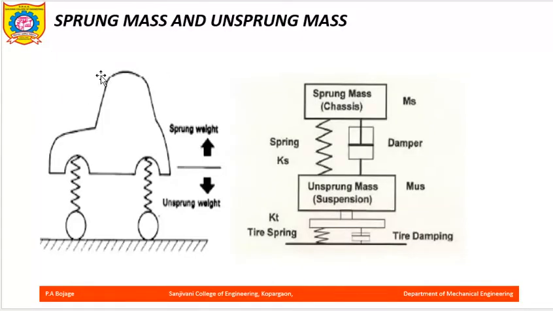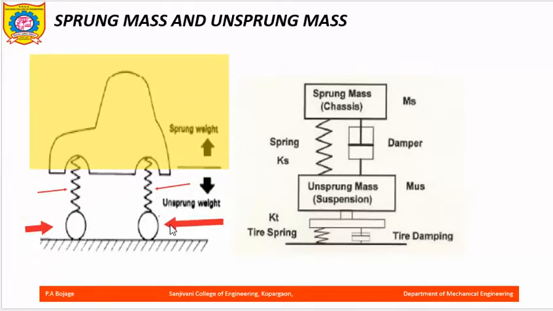Now in this diagram you can see a diagram of your automobile. Here you can see this is the body, this is the spring, these are the springs, and the wheels, that is the tires.